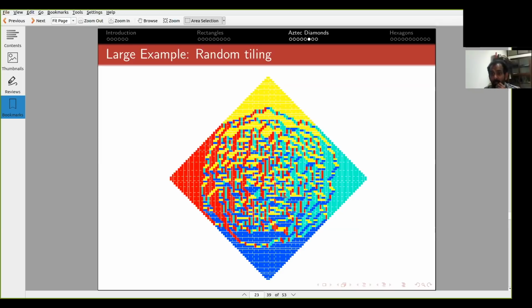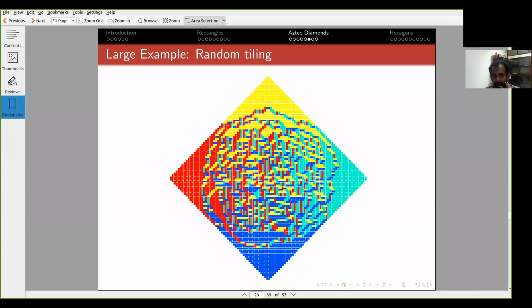And something remarkable happens, which is very unlike the rectangle case or the square case: this region gets frozen. These corner regions get frozen. With very high probability, all the tilings in the left corner region and the right corner region will be vertical. All the tilings in the top corner and bottom corner will be horizontal, and in between there will be some mess.